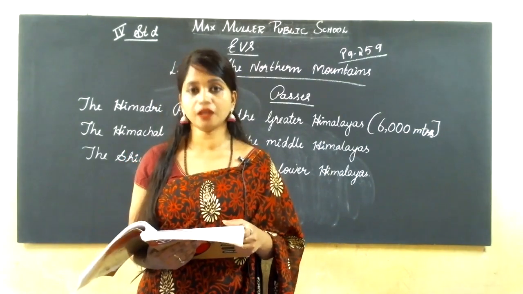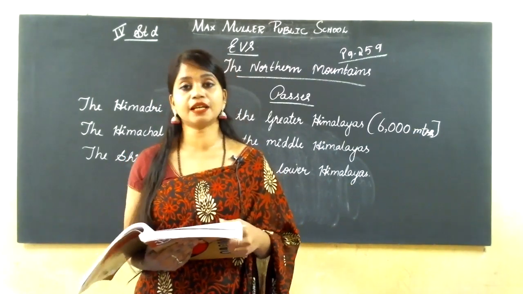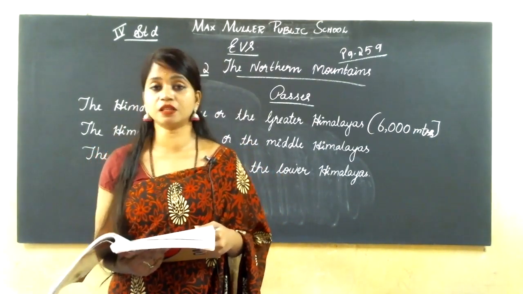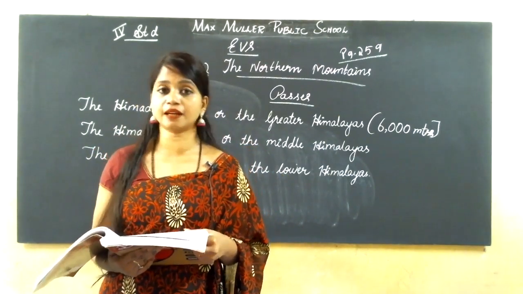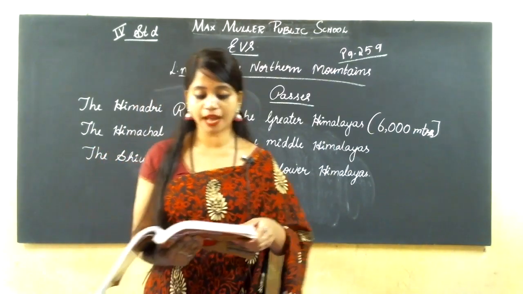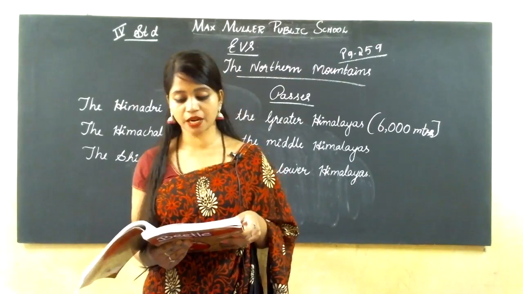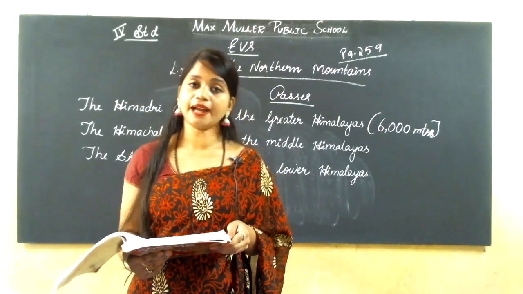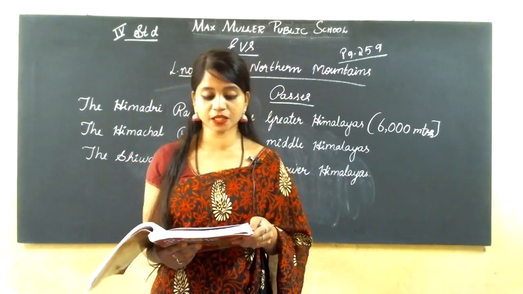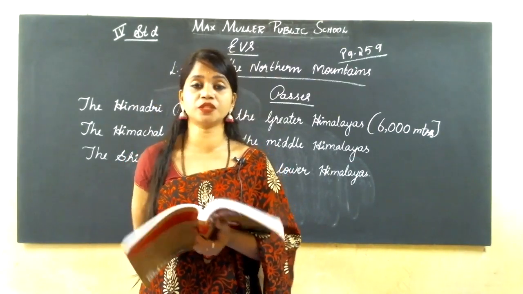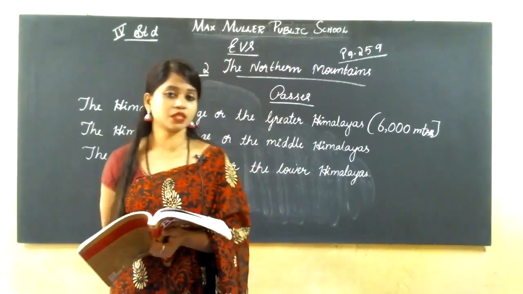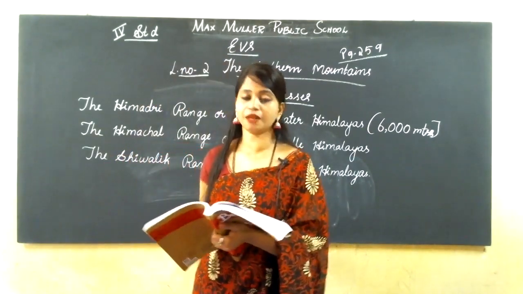Kashmir, Kullu and Kangra are valleys with very beautiful hill stations, and other hill stations like Shimla, Mussoorie, Nainital, Almora and Darjeeling. Many tourists visit these hill stations. This is about the Middle Himalayas or Himachal range.